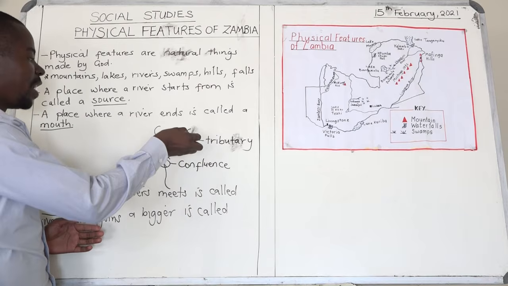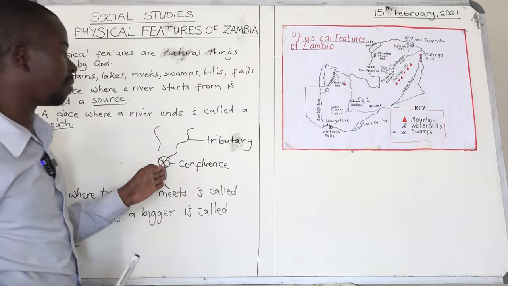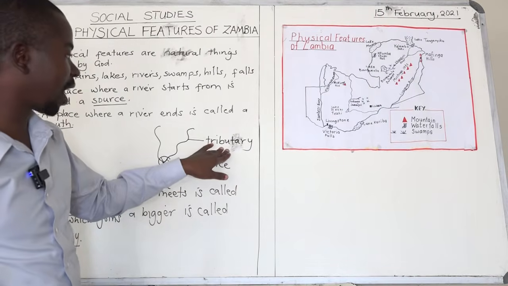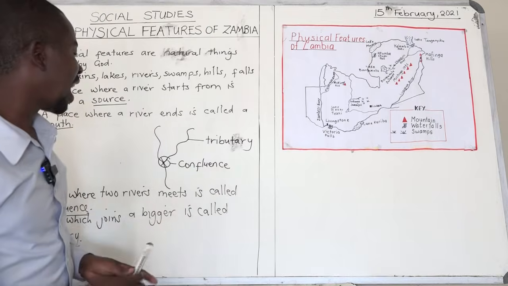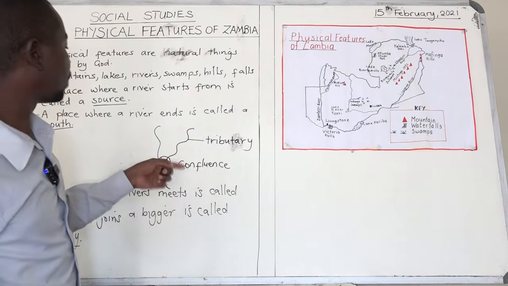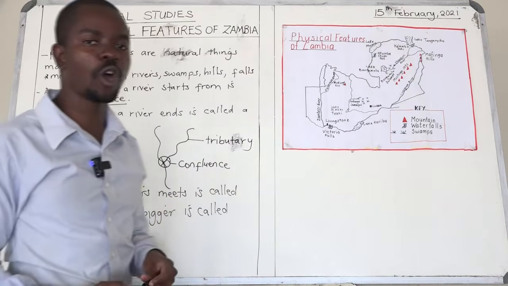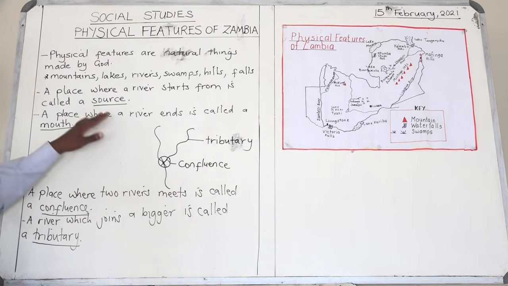Okay? And then I've drawn something here. If a small river joins a bigger river, that small river which is joining a bigger river is called a tributary. And then a place where two rivers meet is called a confluence. So boys and girls, you must be able to take note of these terms: a source, a mouth, a confluence, and a tributary.